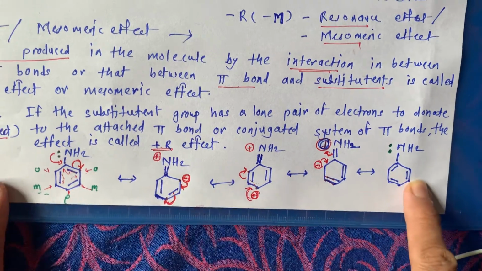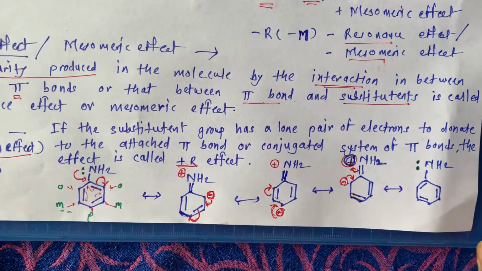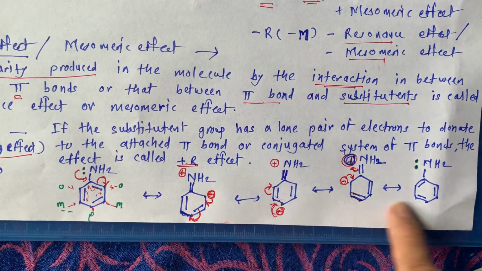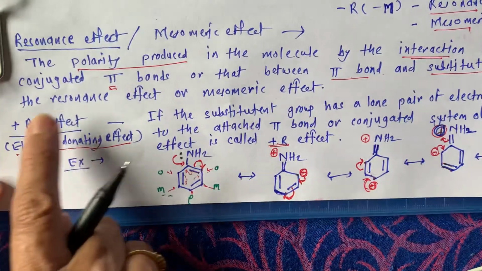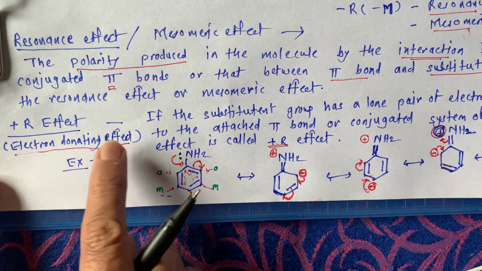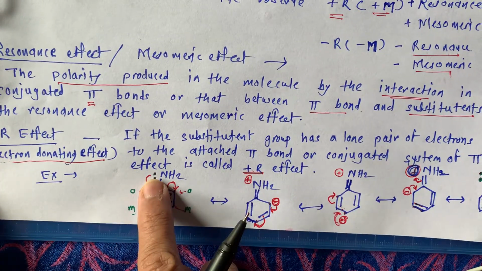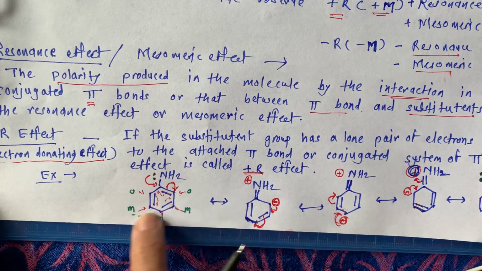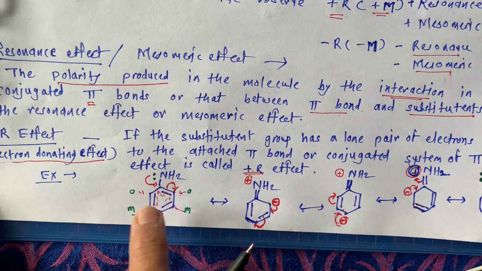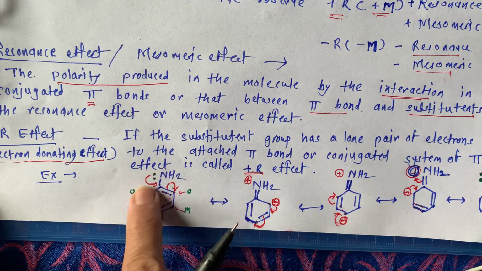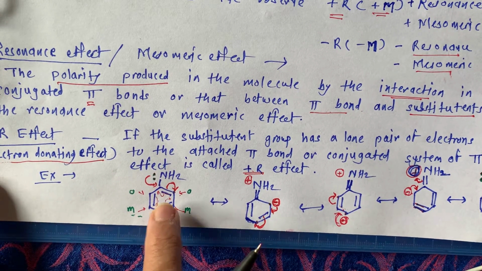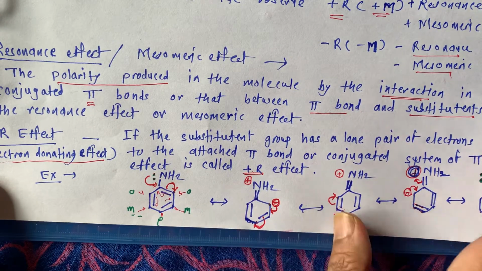This is nothing but resonating structures. All these are resonating structures which show plus R effect, meaning electron donating effect. These lone pair of electrons are donated to the conjugated system of the benzene ring.